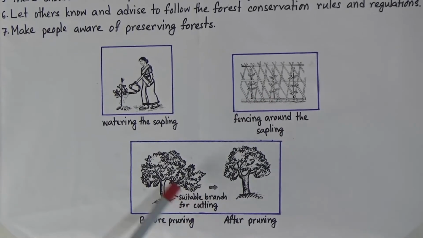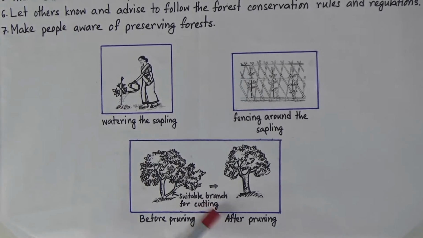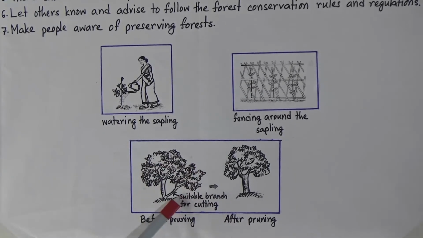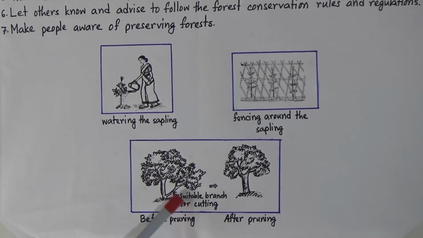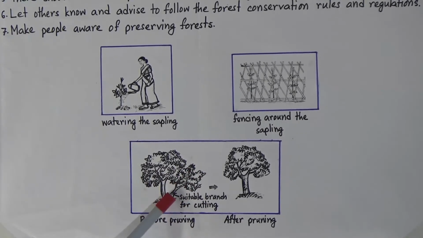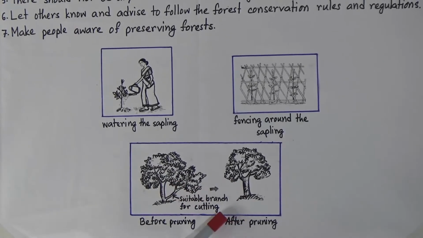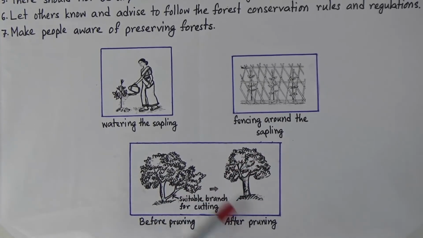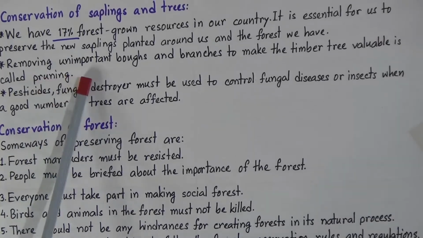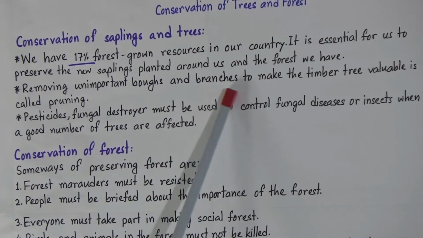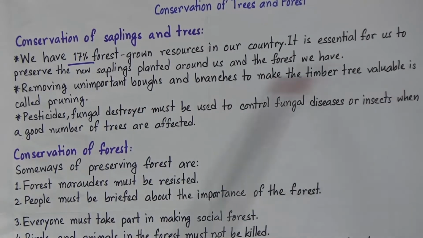And now look, this is the picture of pruning. Now look, there is a tree. So this is the before pruning. And what is pruning? Now look, there is a branch and it is suitable for cutting. So this cutting is called pruning. And now look, after pruning, the tree looks like this. So what is pruning? Removing unimportant boughs and branches to make the timber tree valuable is called pruning. So this is the picture of pruning.